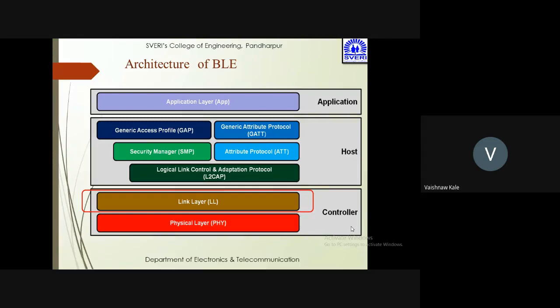Then this is the architecture of BLE. There are three sections: one is the controller, second is the host, third is the application. The controller has the physical layer and the link layer. The host has L2CAP, SMP (security manager), attribute protocol ATT, generic attribute profile GATT, and generic access profile, called GAP.